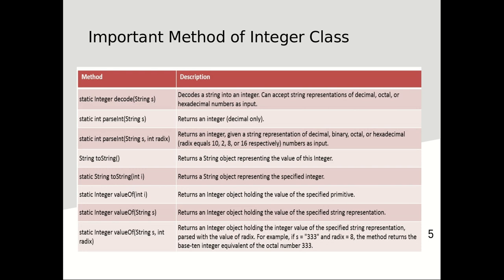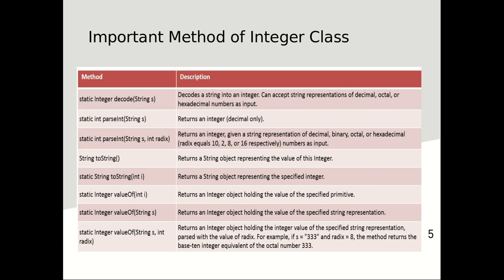Then the toString method converts the primitive integer value to the string type. Then the valueOf method: whenever we pass an integer value, it converts the primitive data type into the Integer object type. The second valueOf, whenever we pass a string value, returns the integer type of value. It is an overloaded method for different types of parameters.